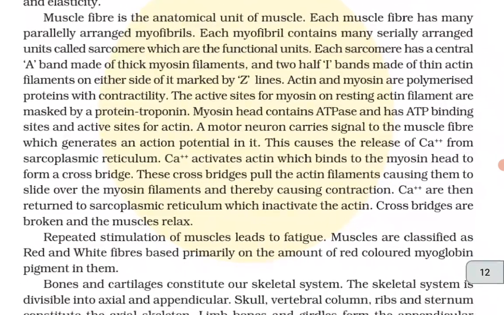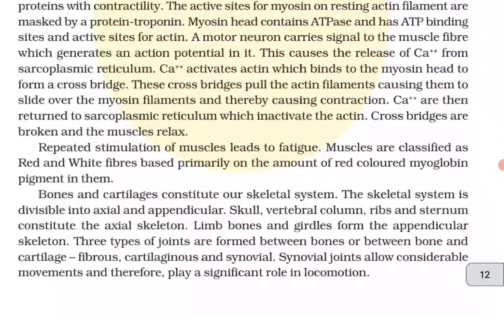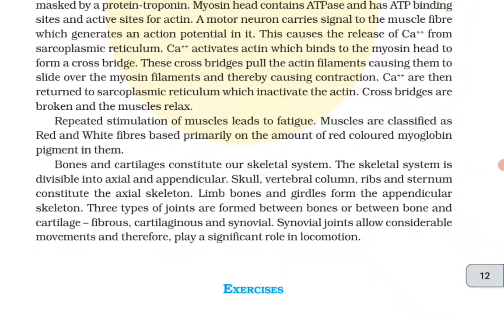These cross bridges pull the actin filaments, causing them to slide over the myosin filaments and thereby causing contraction. Ca2+ are then returned to the sarcoplasmic reticulum, which inactivates the actin. Cross bridges are broken and the muscles relax. Repeated stimulation of muscles leads to fatigue. Muscles are classified as red and white fibers based primarily on the amount of red colored myoglobin pigment in them.